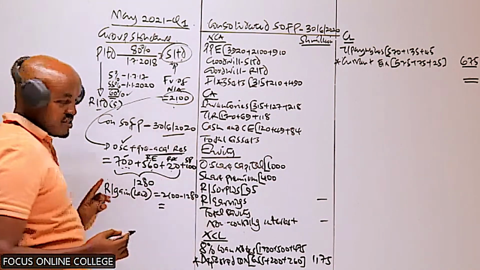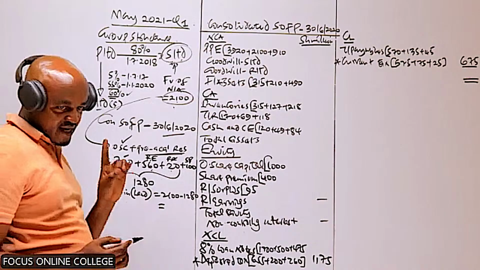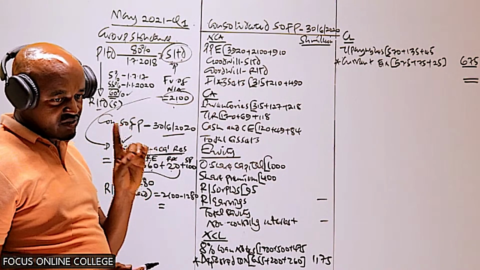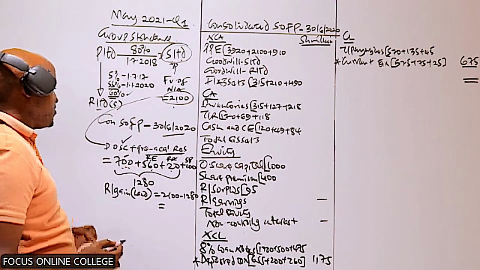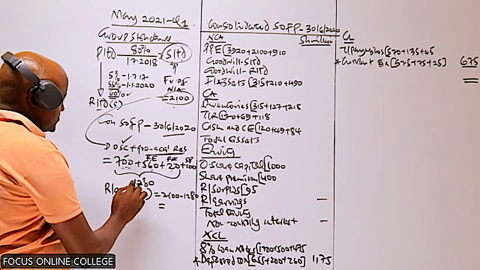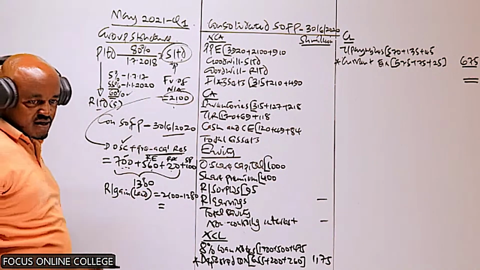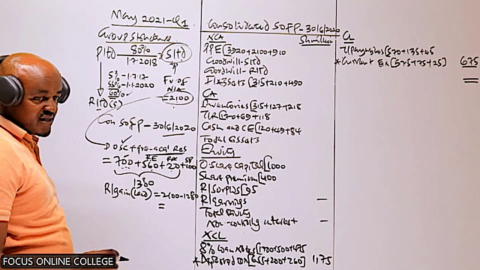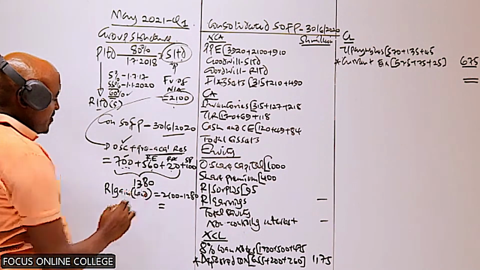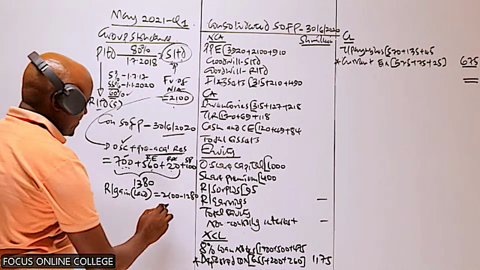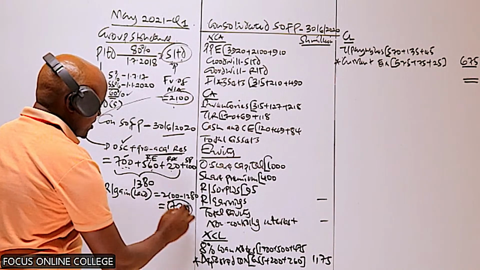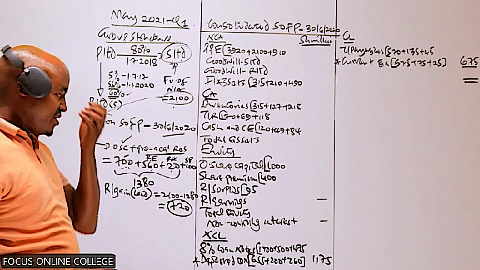The share premium is what? Is 100. That one is a pre-acquisition. So this one should give us 1380. So what is the difference here? Yes, the difference is 720. So it means that the land was revalued upward by 720.